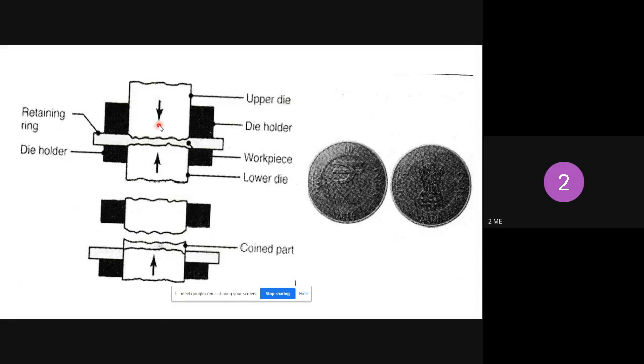This coining operation is mainly used for a small portion, not on an entire sheet, whereas embossing operation is used for the entire sheet.